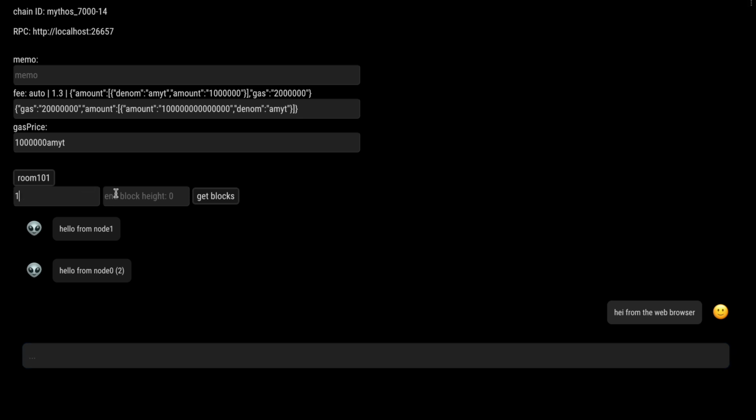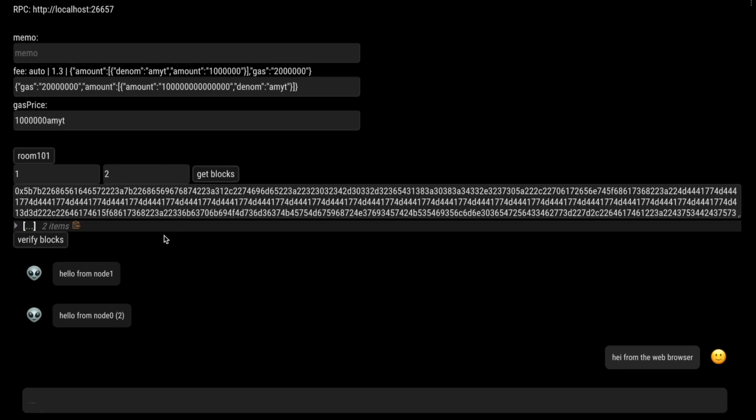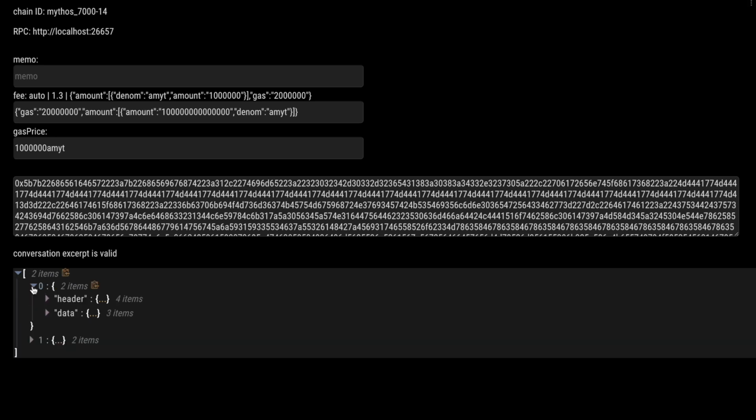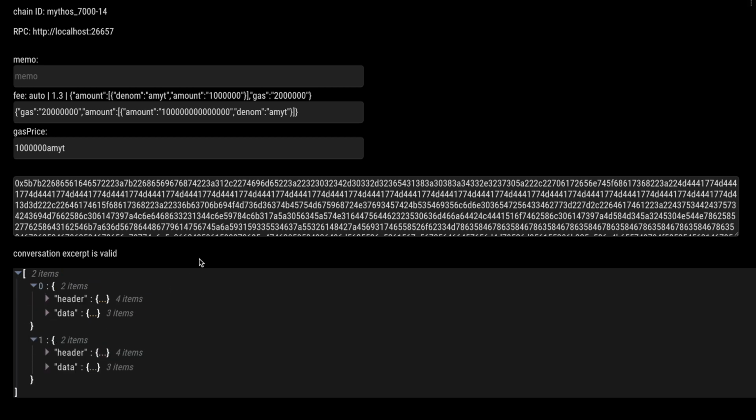So let's say from block 1 to block 2, for example, and it will get us the first 2 blocks. And this data can be then verified by an on-chain verifier contract. So let's click on this button, and this will open the verifier interface. And here we can already see that the verifier contract has been called and our block data is a valid conversation. So what this means is these 2 blocks are valid.